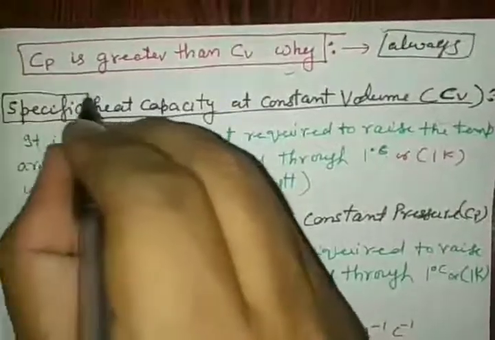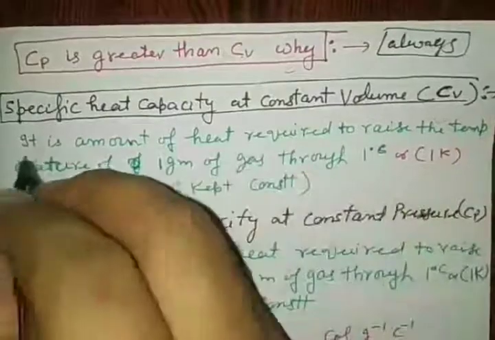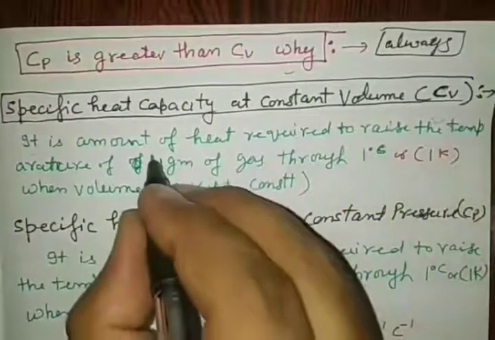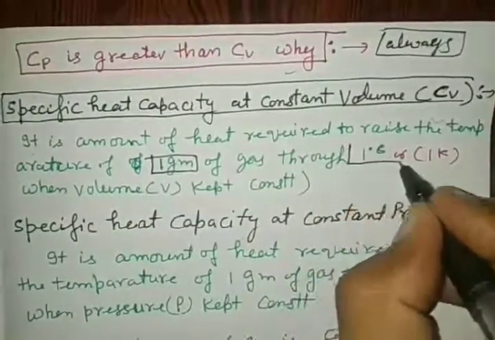This is heat. Specific heat capacity is the amount of heat required to raise the temperature of 1 gram of gas by 1 degree Celsius or 1 Kelvin.